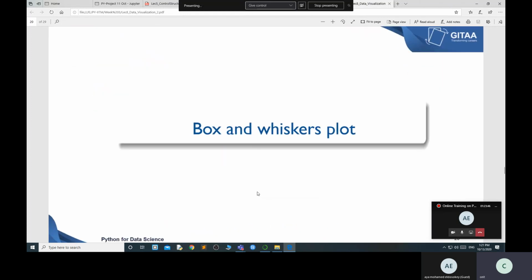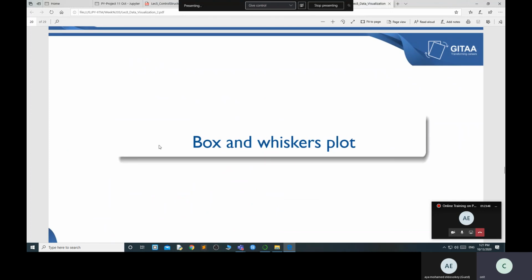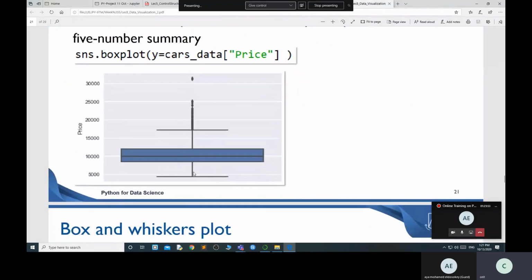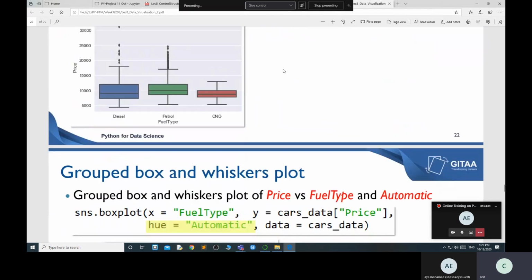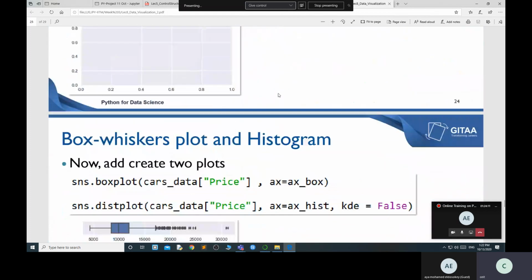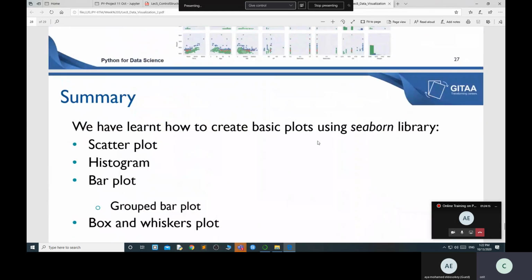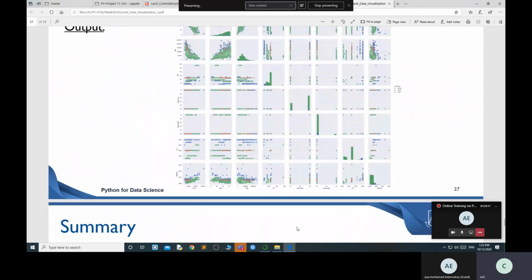Box and whisker I will discuss in tomorrow's class. It's also very simple. It will tell you the lower limit and the higher limit, and find the average between them. Suppose my data starts from 8,000 something. Most of the values are available over here, and the values beyond are known as outliers. That part I will discuss tomorrow, no problem, and we will discuss a small project as well where I will cover all these steps.